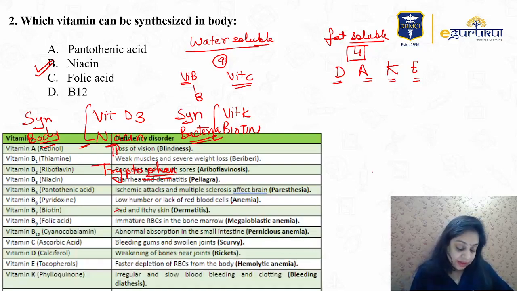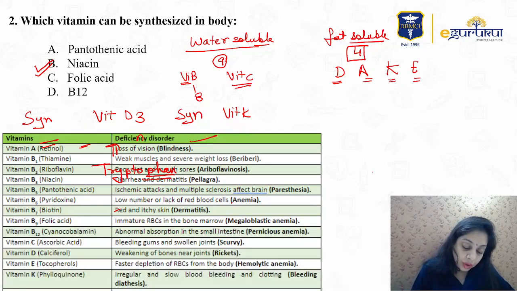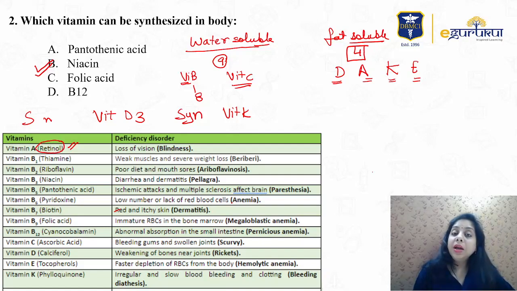Then I have this chart for you for your quick review for the examination. In this, I have vitamin A, also known as retinol. Common name is retinol. Its deficiency causes loss of vision, or you can say blindness.